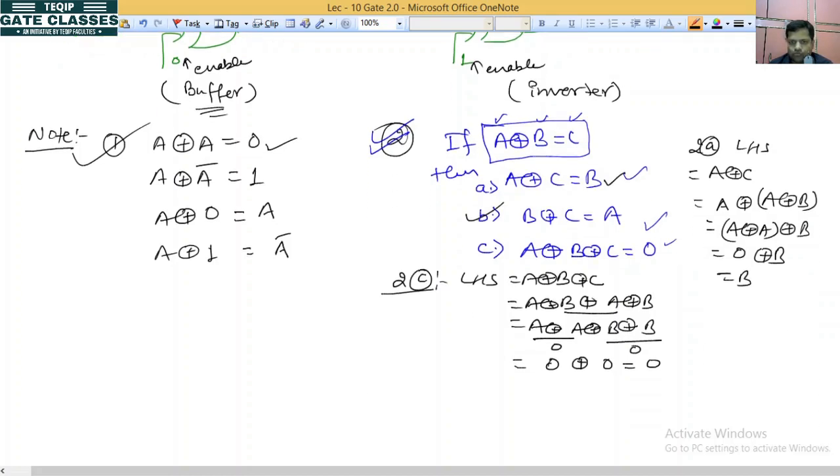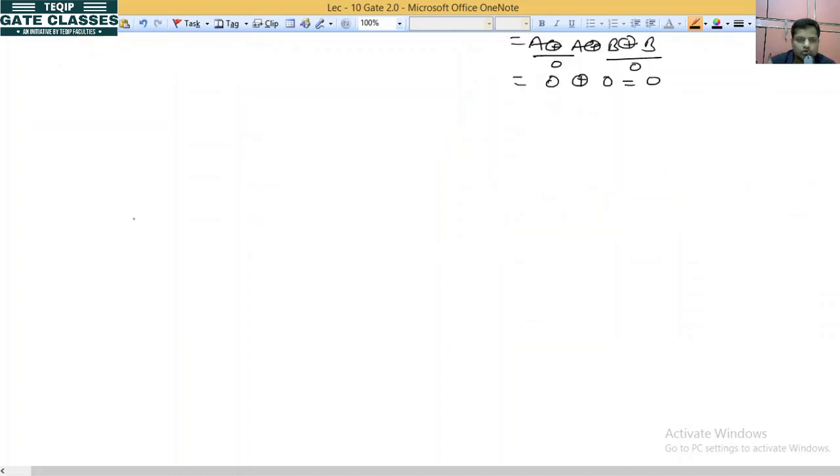Now one more note is there. Suppose I have A XOR A, what is the value? 0, because if both the inputs are same, then the output will be 0 for XOR. Okay? If I have one more XOR operation, what will it be?